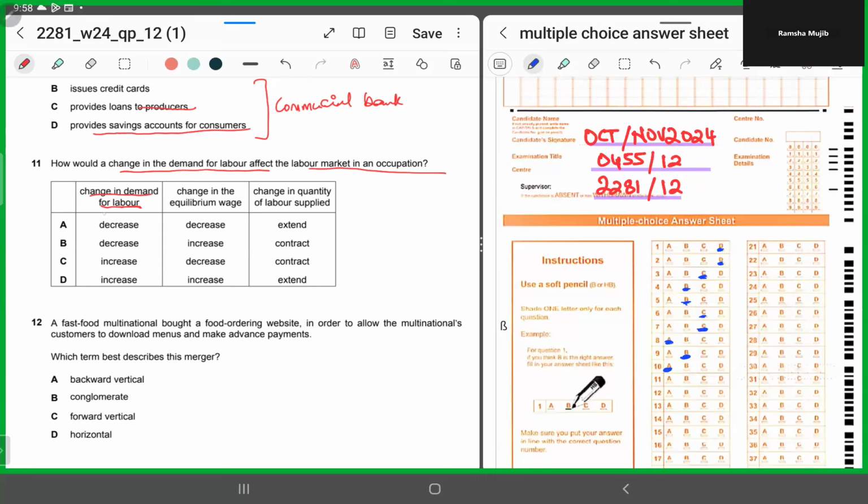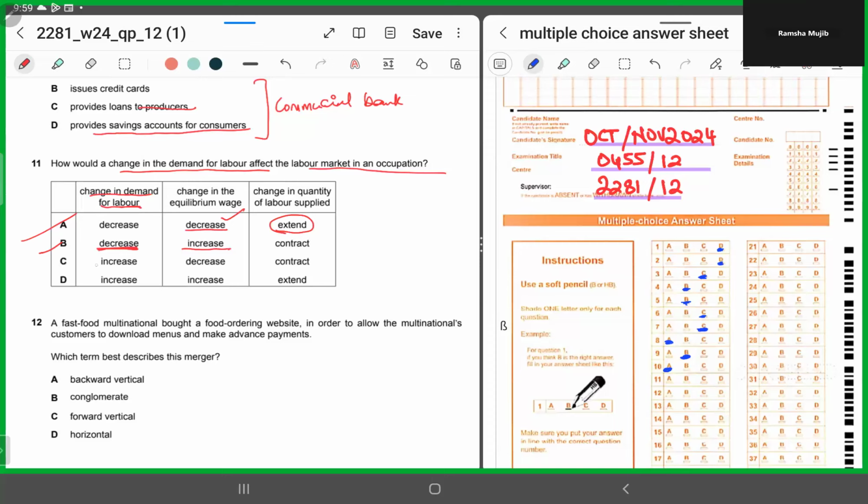A says a decrease in the demand for labor. This means if there has been a decrease in the demand for labor, what would happen to the equilibrium wage? The equilibrium wage would fall, all right. What about the quantity supplied for labor? Extend? No, the labor supply should contract. Why? Because less labor would be willing to work at lesser wages, lesser rates. So A will be nullified. B says if the demand for labor is decreasing, this means if lesser labor is required, the equilibrium wage rate would increase. You think the equilibrium wage rate would rise? No, it would fall because the demand is falling. So again, you'll chop B.